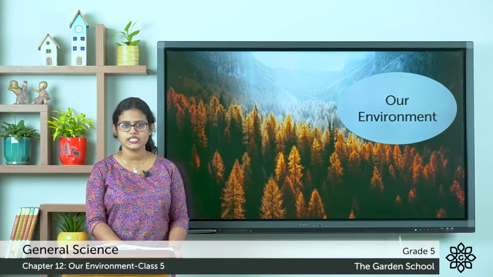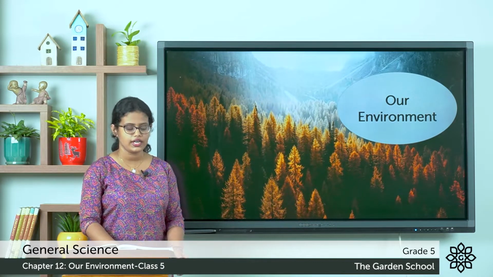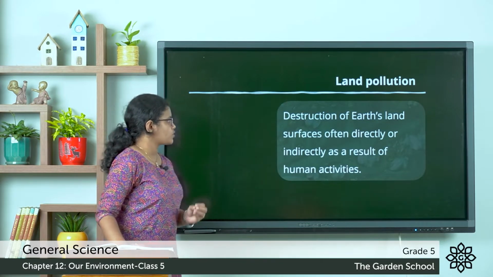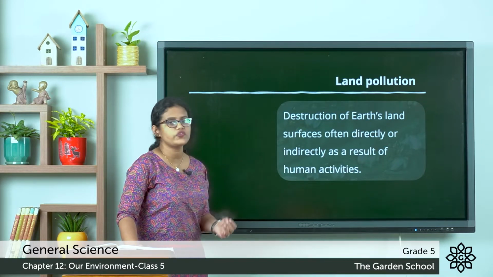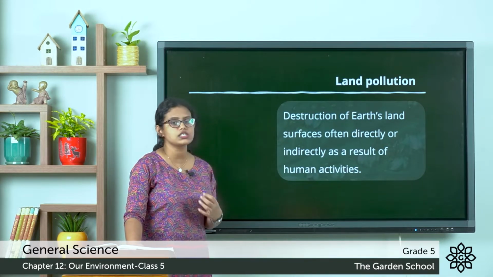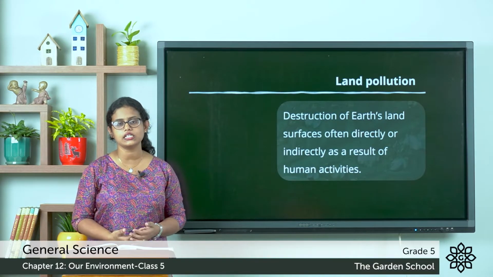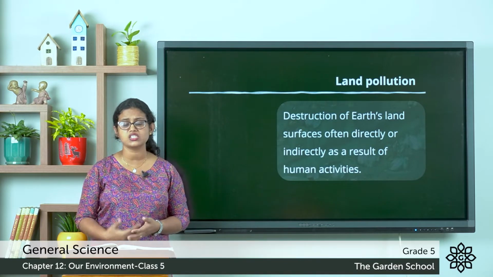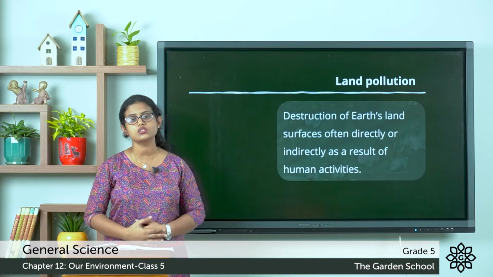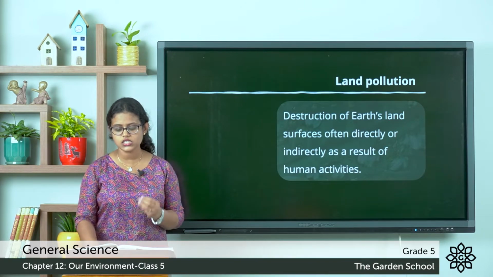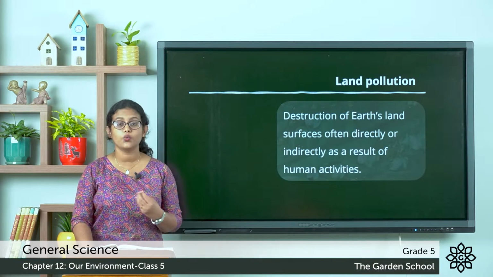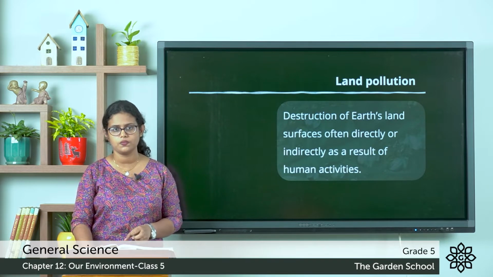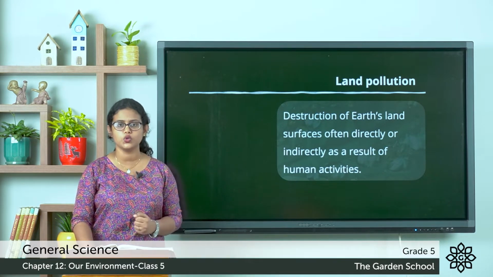Today, we are going to discuss the next type of pollution, and that is land pollution. So, what is land pollution? It is the destruction of Earth's land surfaces, often directly or indirectly as a result of human activities. That is when we dump chemical waste or glass or plastic in the soil, that causes land pollution. Land is polluted mainly by the waste that is generated in industries, in hospitals, in households, etc. So that is how the land gets polluted.